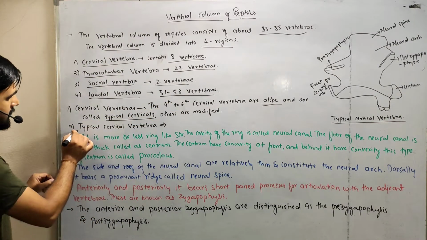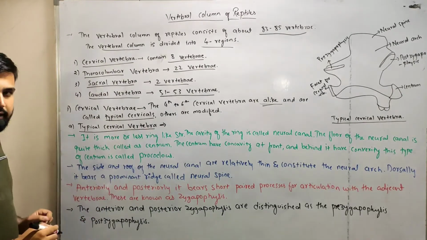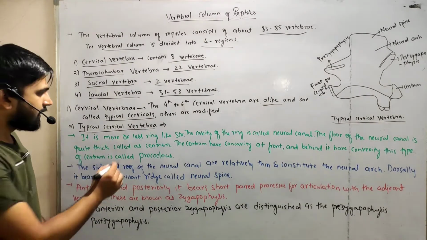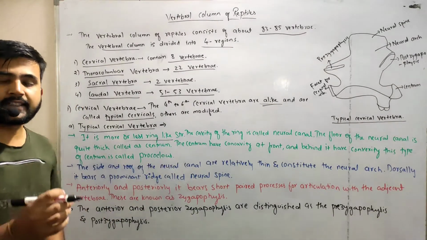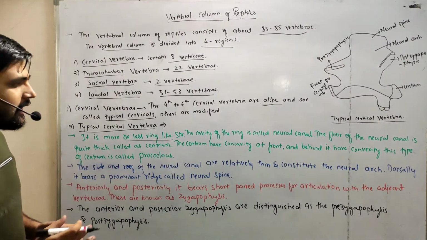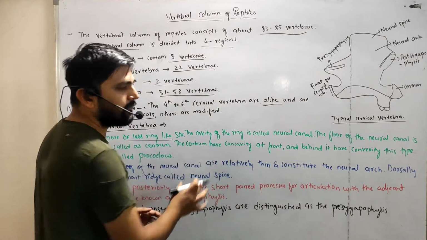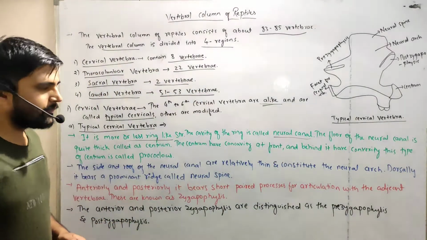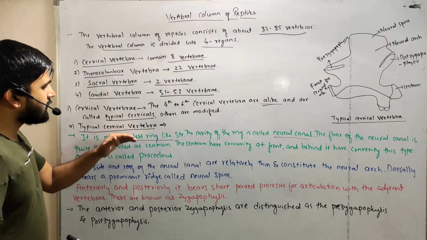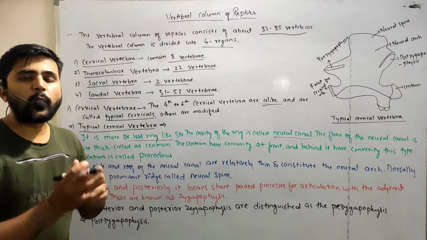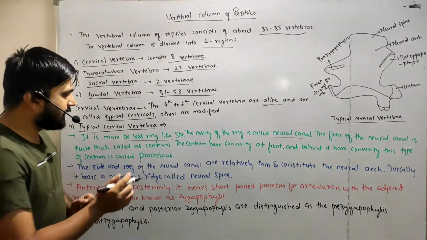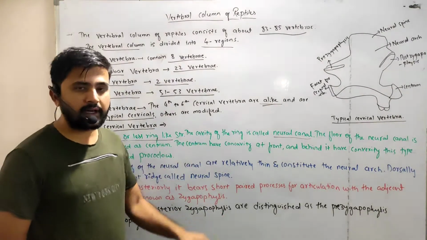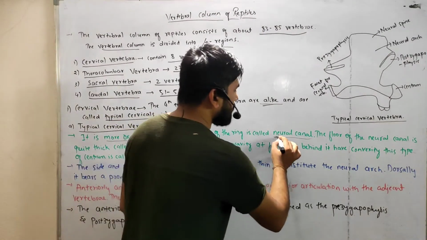First is the typical cervical vertebra. The first point is that it is a more or less ring-like structure. It is not exactly a ring, but more or less ring-like, and it contains one cavity. The cavity of the ring is called the neural canal.